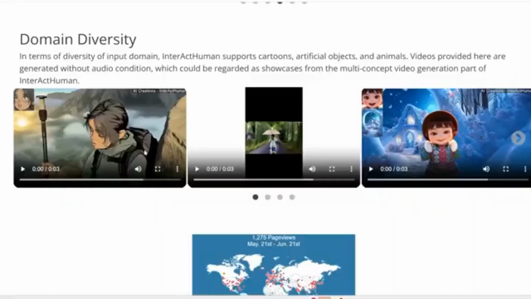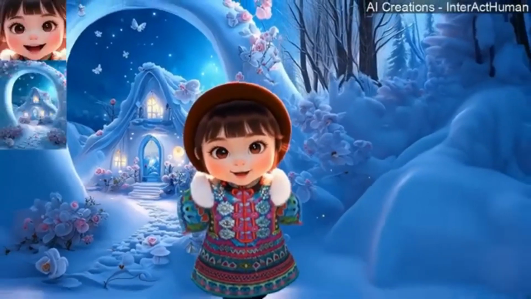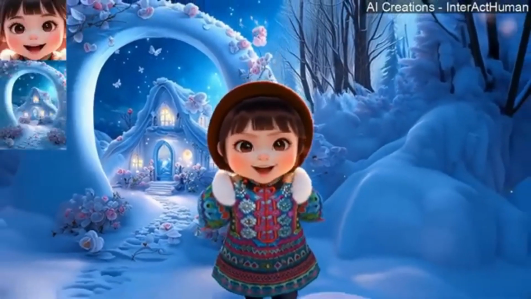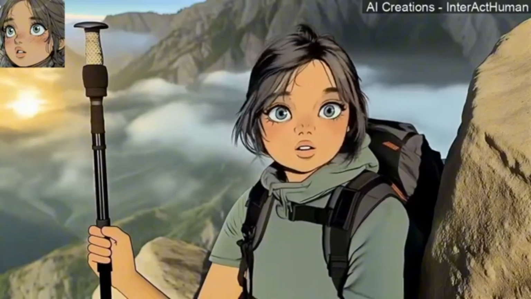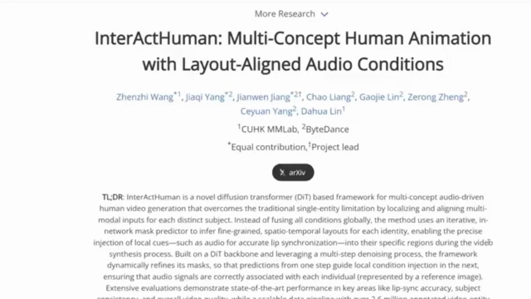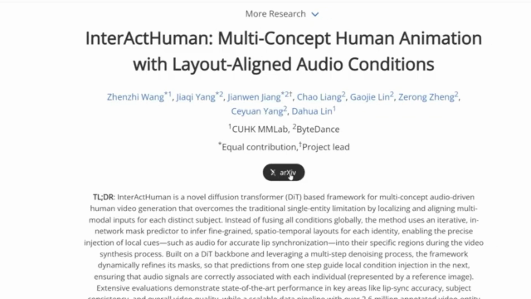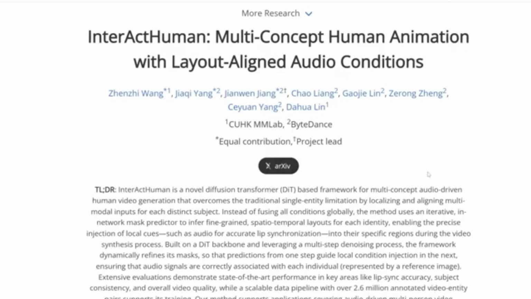Try it now. Instead of just realistic videos, this can also handle different artistic styles. Here's a 3D animation example, or another artistic style. At present, as you'll see if you scroll to the top of the page, their only release is a technical paper. Unfortunately, no indication has been given regarding the potential open sourcing of this project. If you're interested in reading more or seeing more examples, I'll link to the main page in the description below.